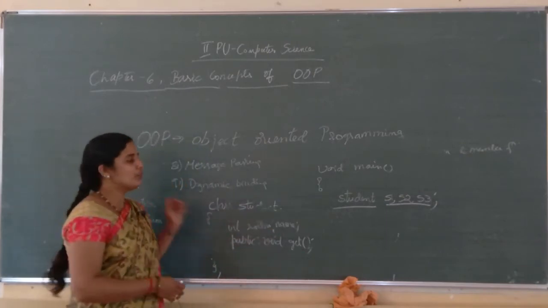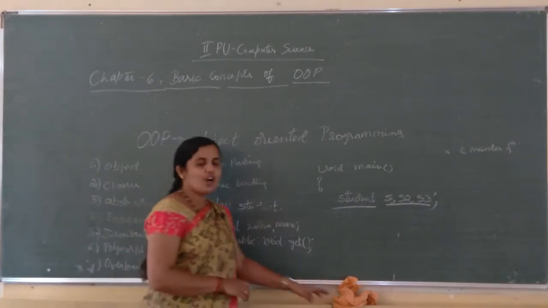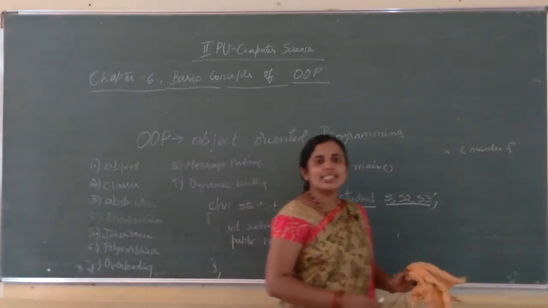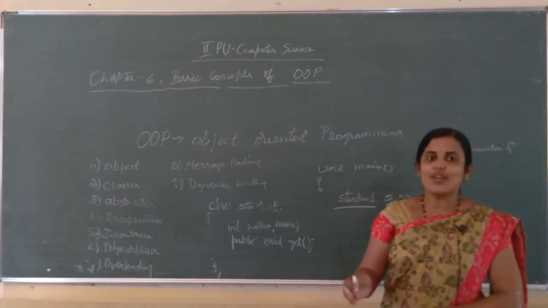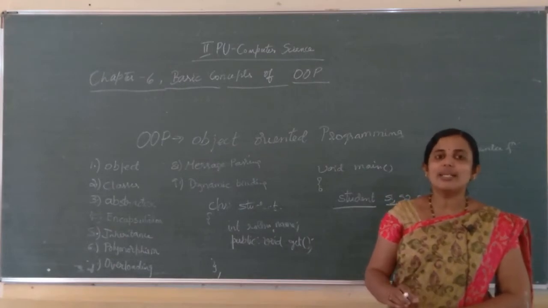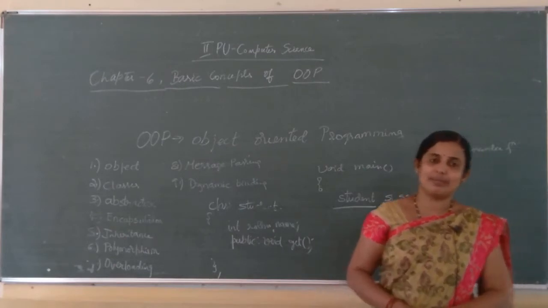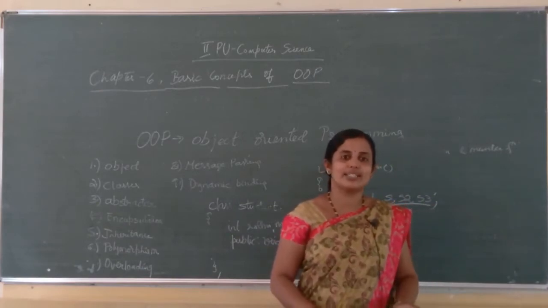So you can say class is a user defined data type which holds data members and member functions. And one more standard definition is there for the class. Class is a way of grouping objects having similar characteristics. That means class groups the objects which have similar characteristics.